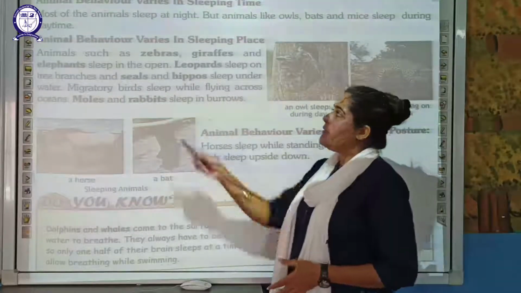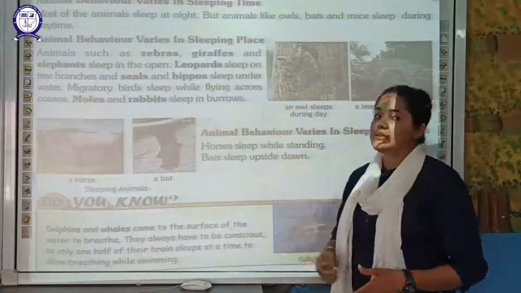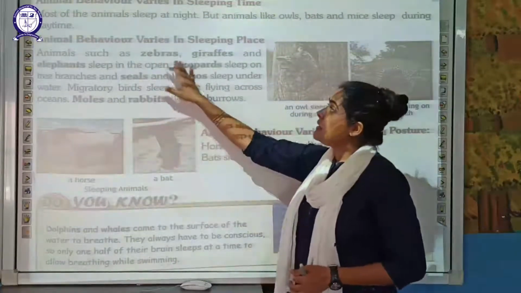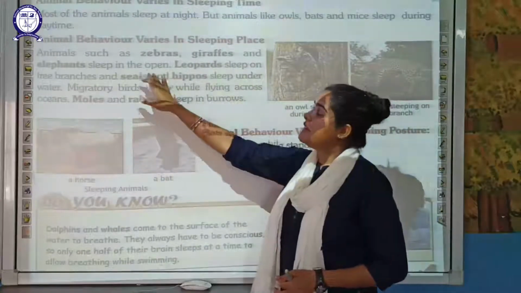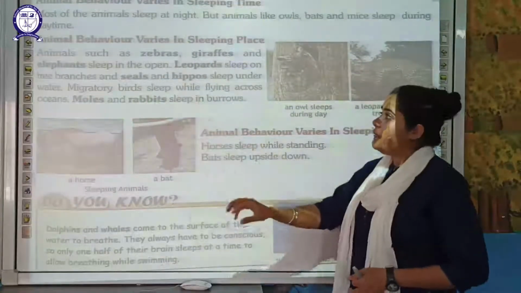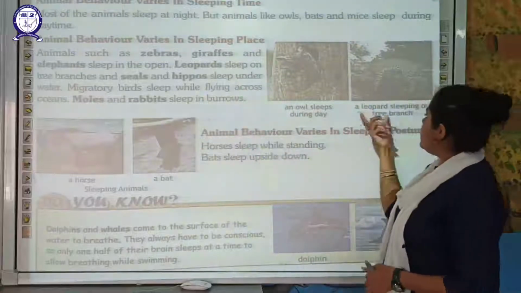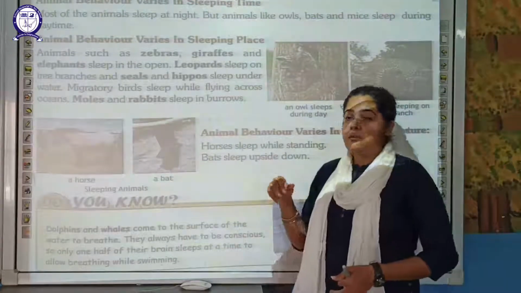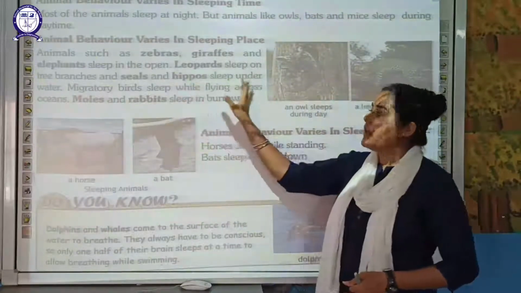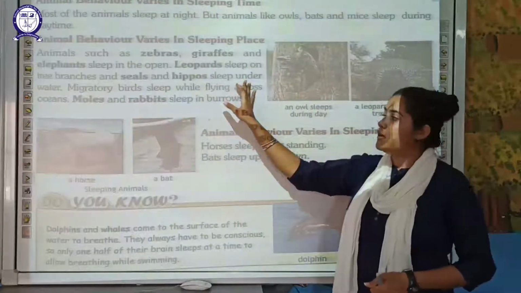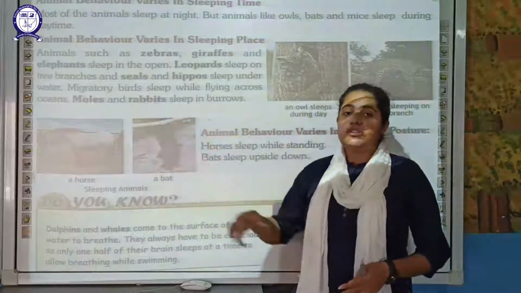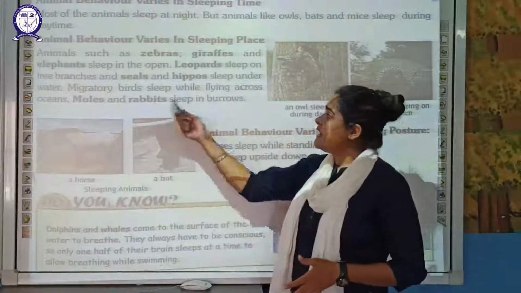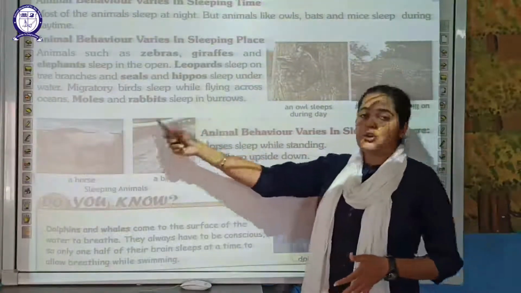Next, animal behavior also varies in sleeping place, in which place they are sleeping. Animals such as zebra, giraffe and elephant sleep on open ground, whereas a leopard sleeps on a tree branch. Certain aquatic animals like seals and hippos sleep under the water. Migratory birds, which travel a large distance, will sleep while they are flying across an ocean.